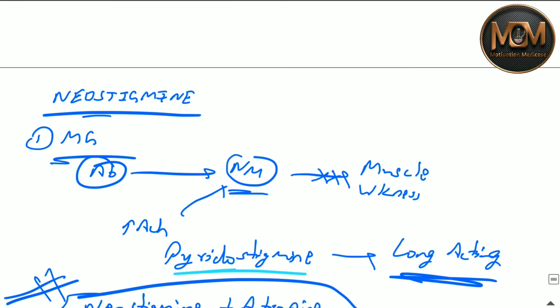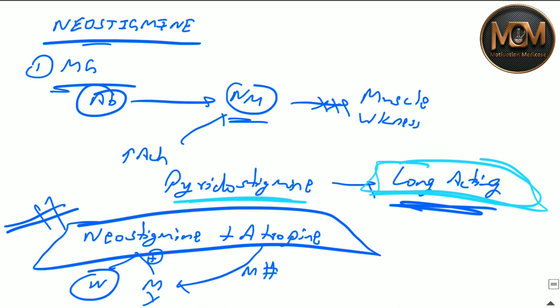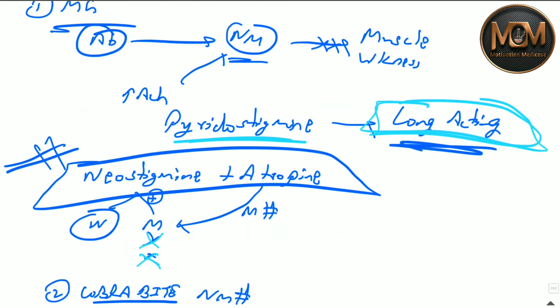There is one more drug called pyridostigmine. It's a long acting drug which we also use in the case of myasthenia gravis. Actually we don't give neostigmine alone, we give it with atropine. Why? Because neostigmine stimulates both the nicotinic as well as muscarinic receptors, but we don't want the muscarinic receptor stimulation, so we give atropine. As you know, it blocks the muscarinic receptors.